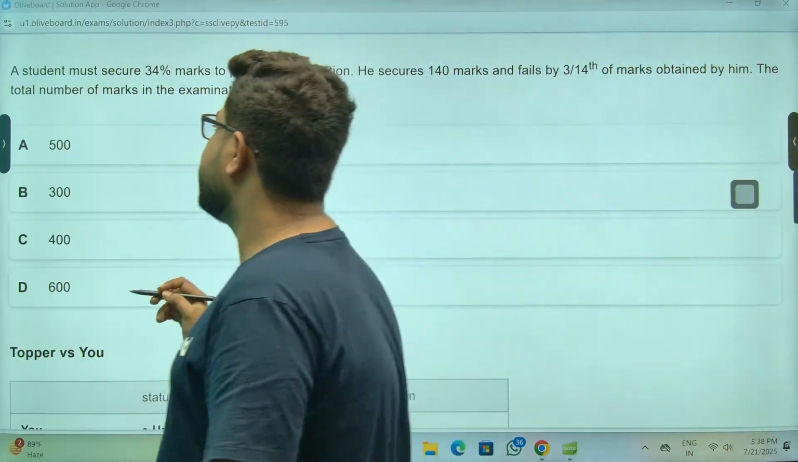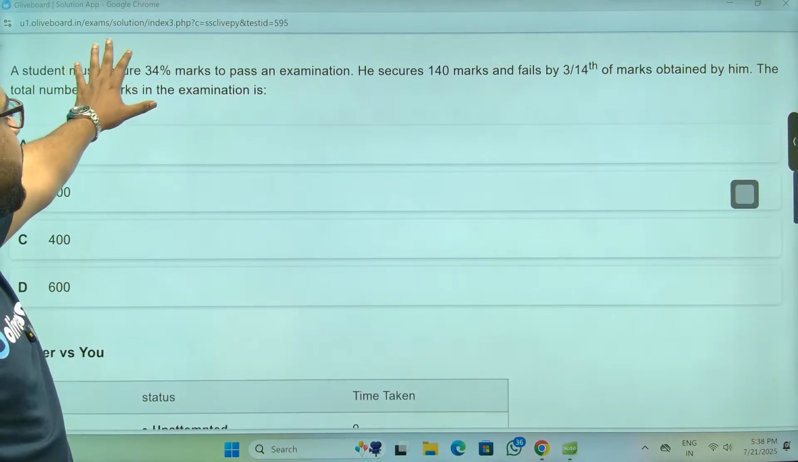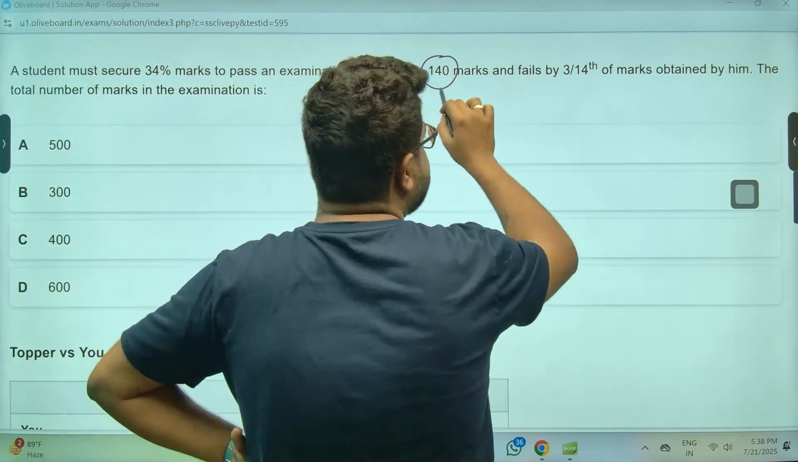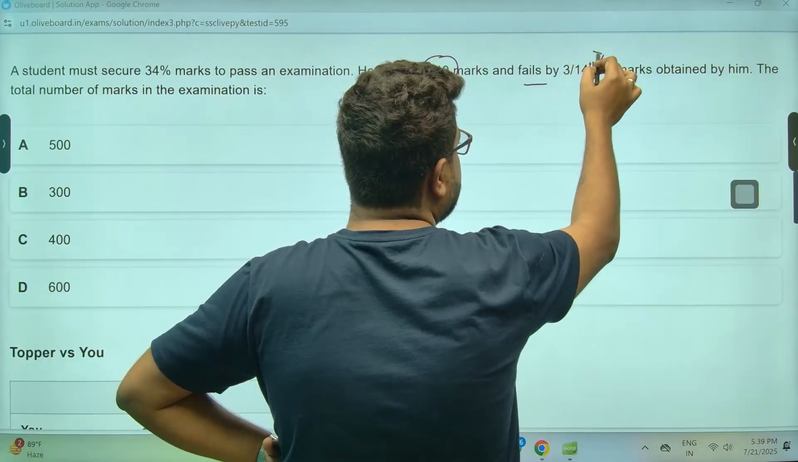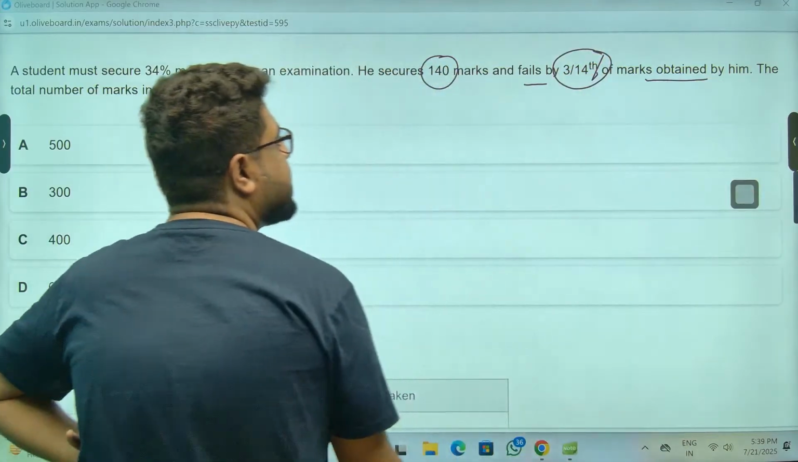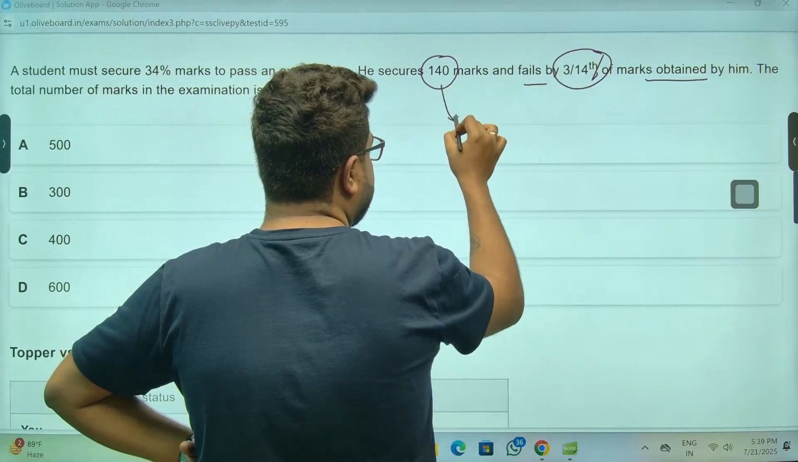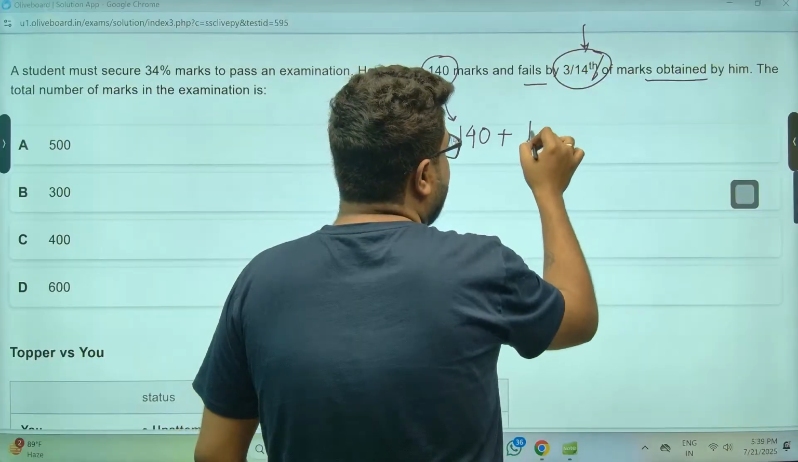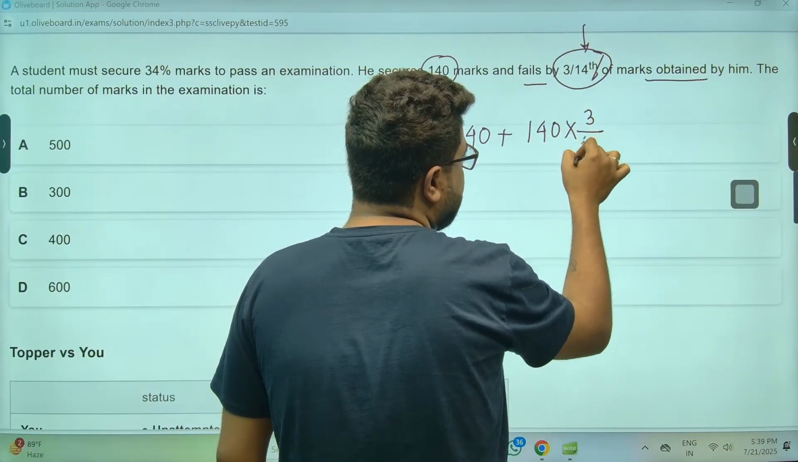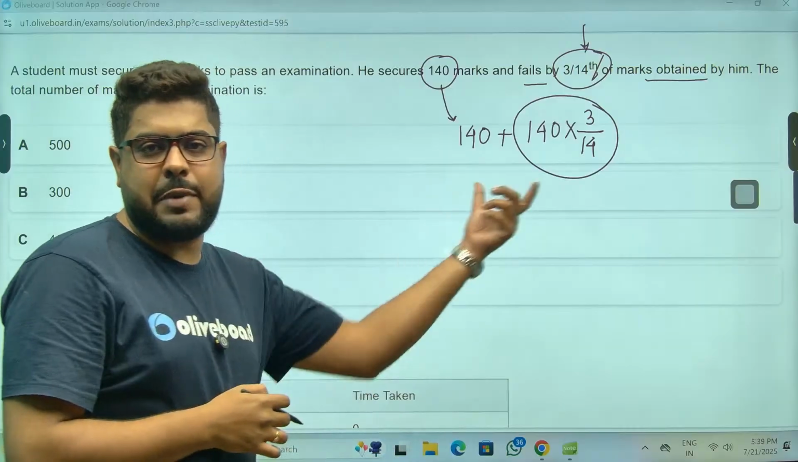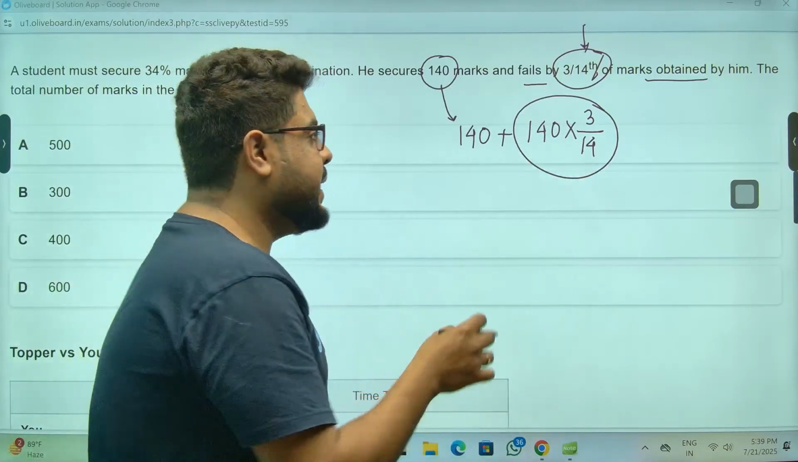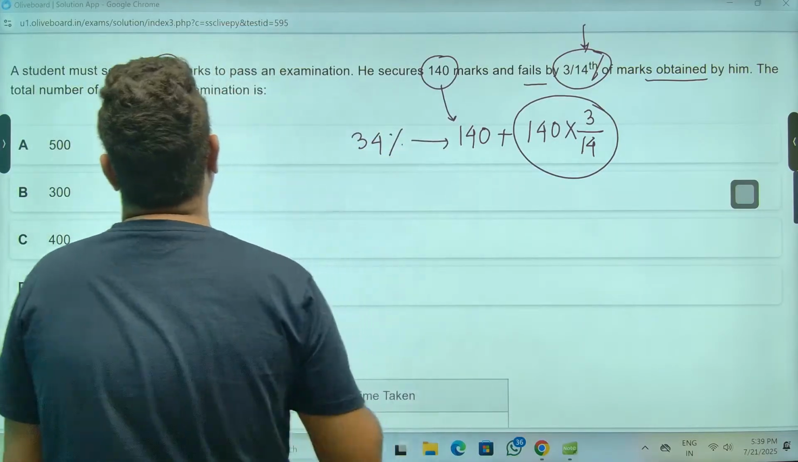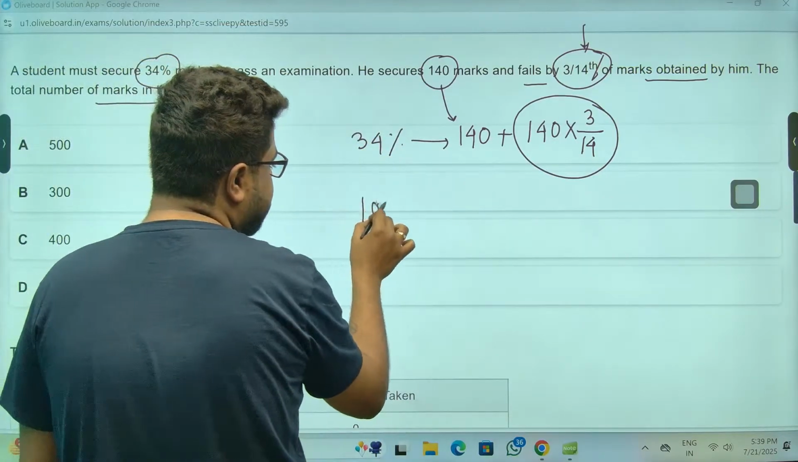Pass fail question, very simple. Must secure 34% to pass. A student who secures 140 marks fails by 3/14 of the marks obtained. So pass marks क्या था? 140 plus 3/14 of 140, meaning if he had gotten this much extra, he would have passed. This is the pass marks, which is 34% of the entire paper. Now maximum marks means I need to find the 100% value.